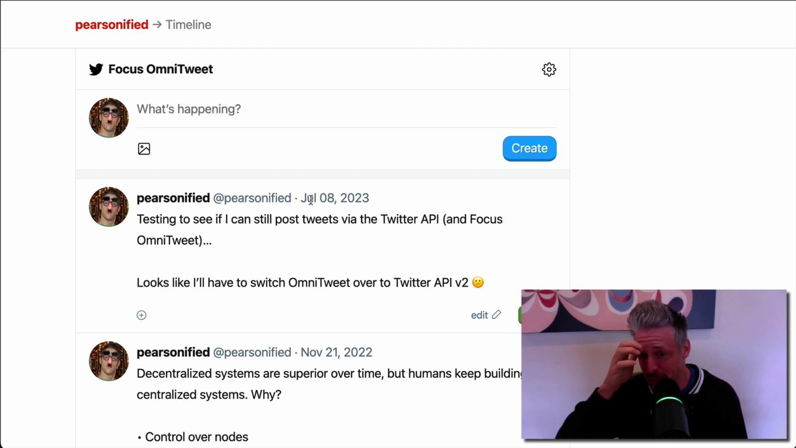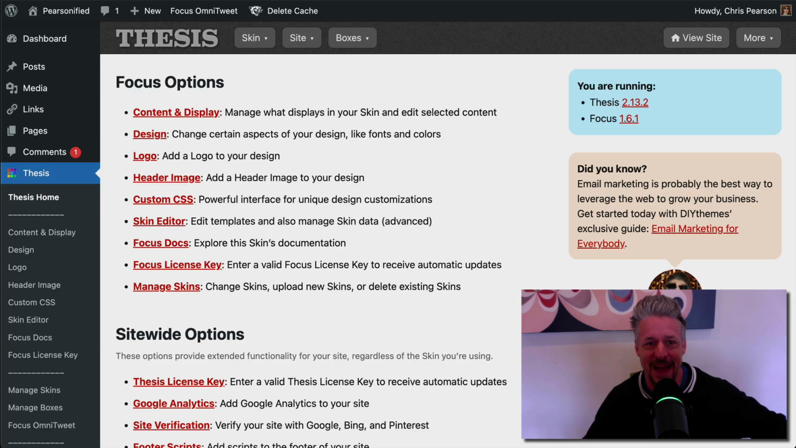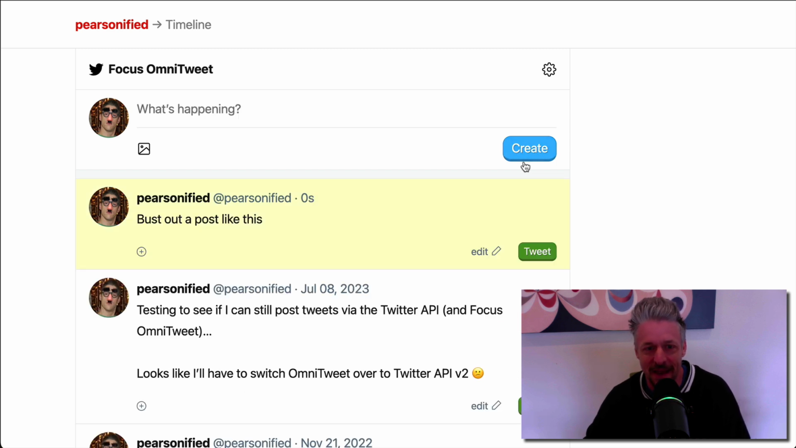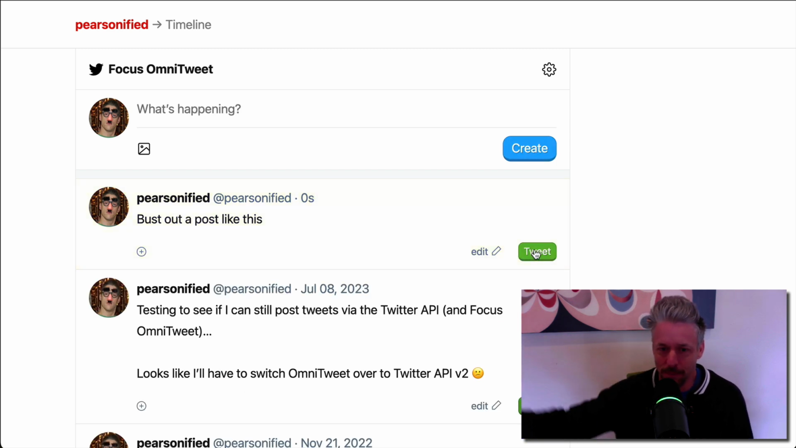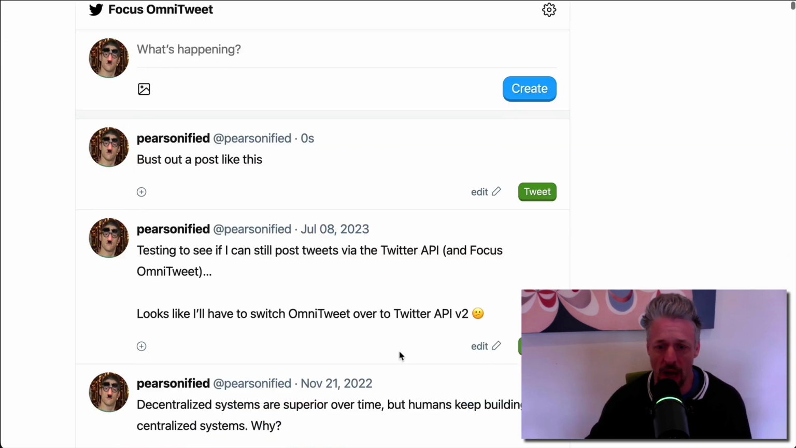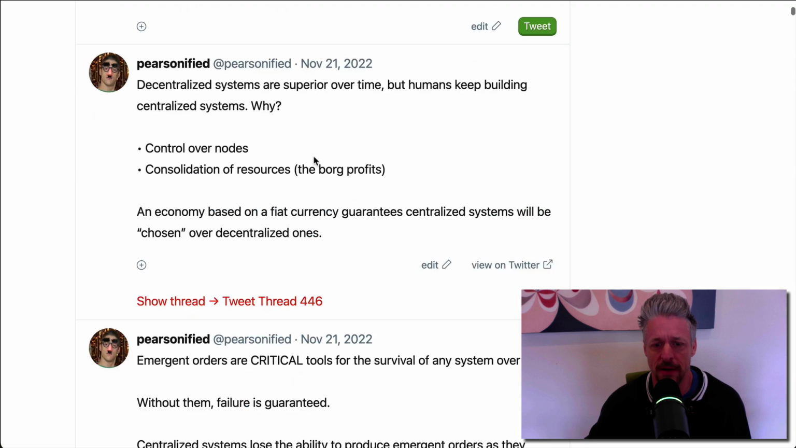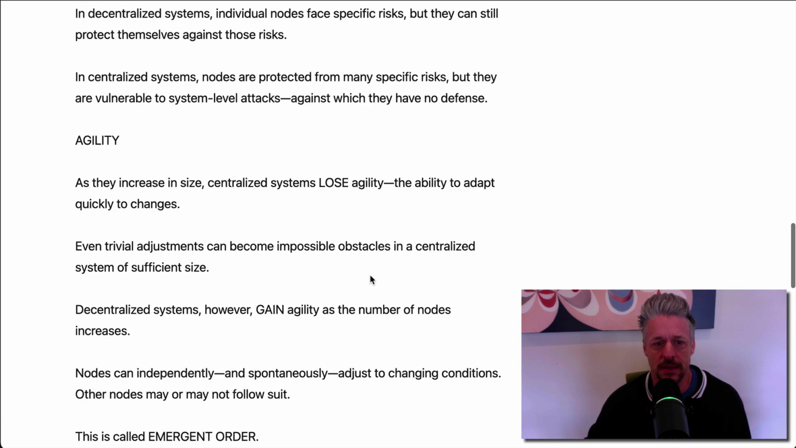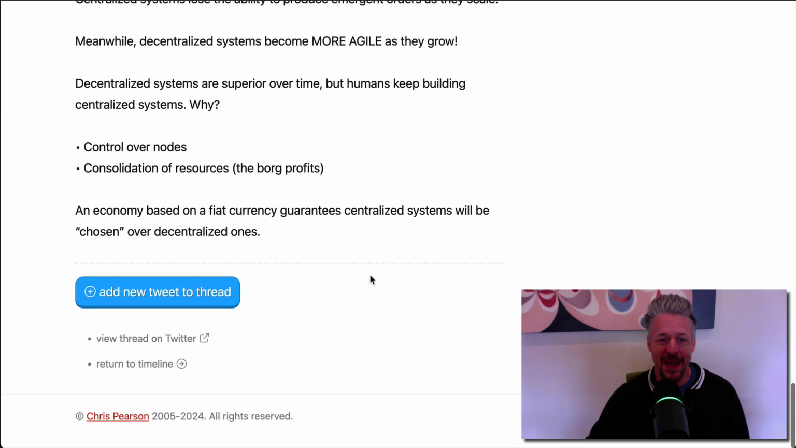This was a really great solution at the time. It was cool. So instead of going into your WordPress admin and then creating content, you could just bust out a post like this and then hit create, and boom, here it is on your site. And then you could hit tweet and it would cross-post your post to Twitter. And you could turn them into threads. That's what this little thing's about. So I'll show you a thread. Here's a thread. You click on this. Here's the whole thread on one page.